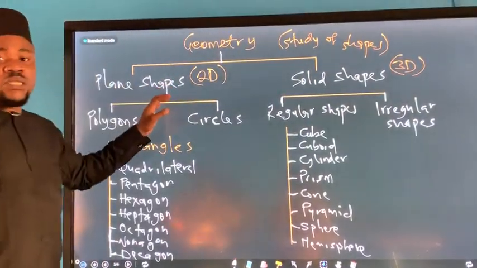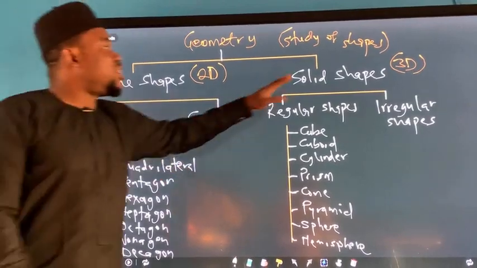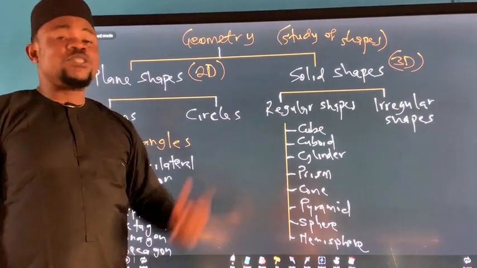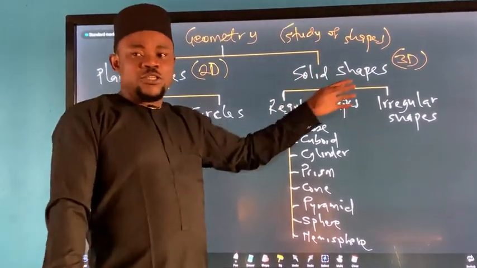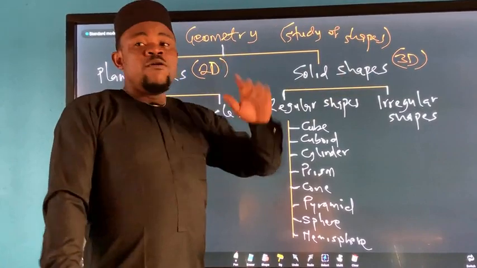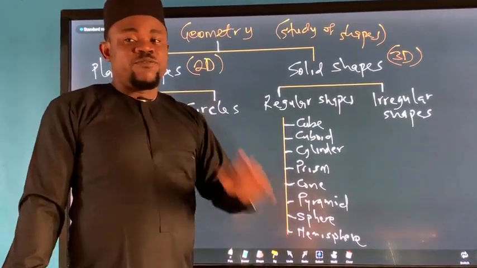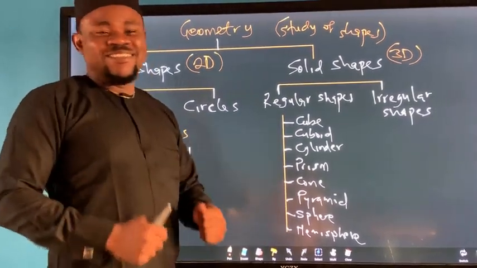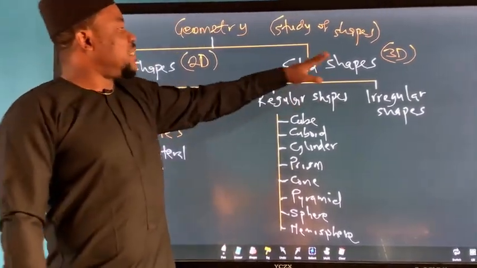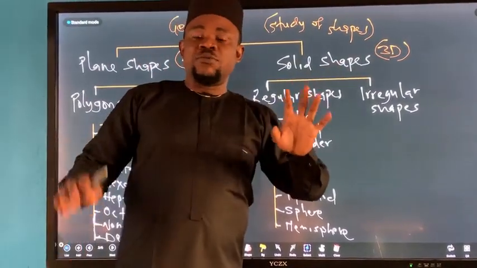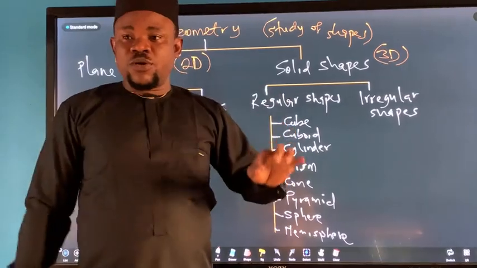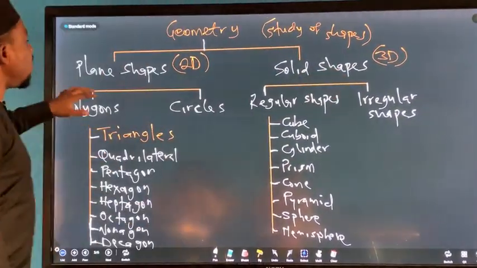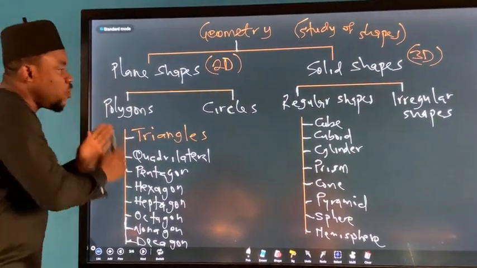Plane shapes do not have a sense of depth. Simply, the shape of any solid is the solid shape, and they are three-dimensional. For those who have done science before, you were told that matter can exist as solid, liquid, or gas. And solids have shapes. Alright? So under plane shapes, we have polygons and circles.